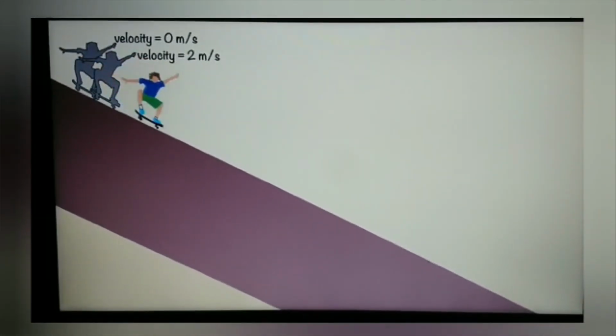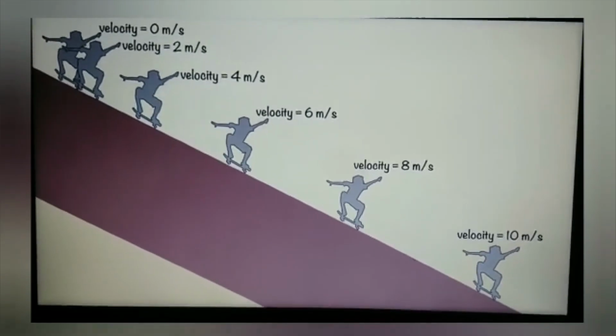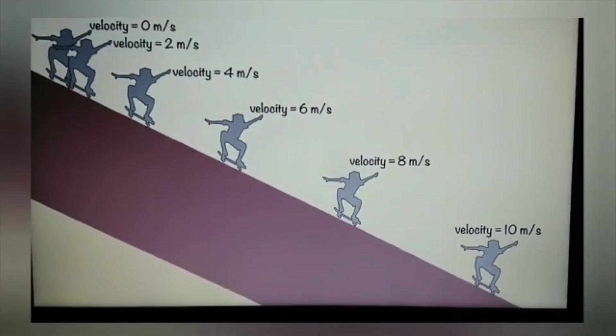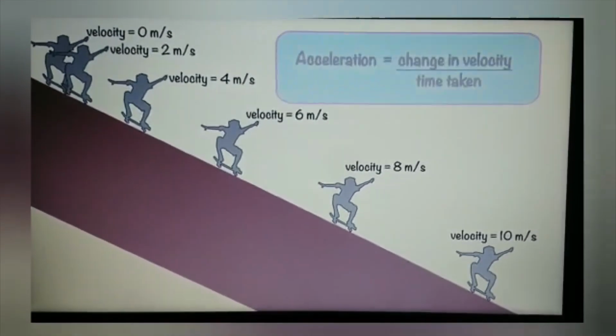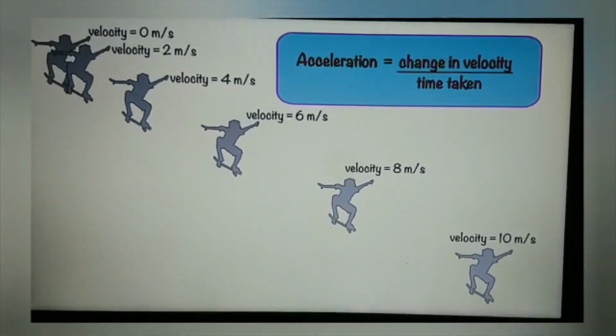A skateboarder traveling down a ramp starts from rest and accelerates as he travels down the slope. If we take a snapshot of every second, we can see his velocity starts at 0 and increases steadily to 2, 4, 6, 8 and 10 meters per second.